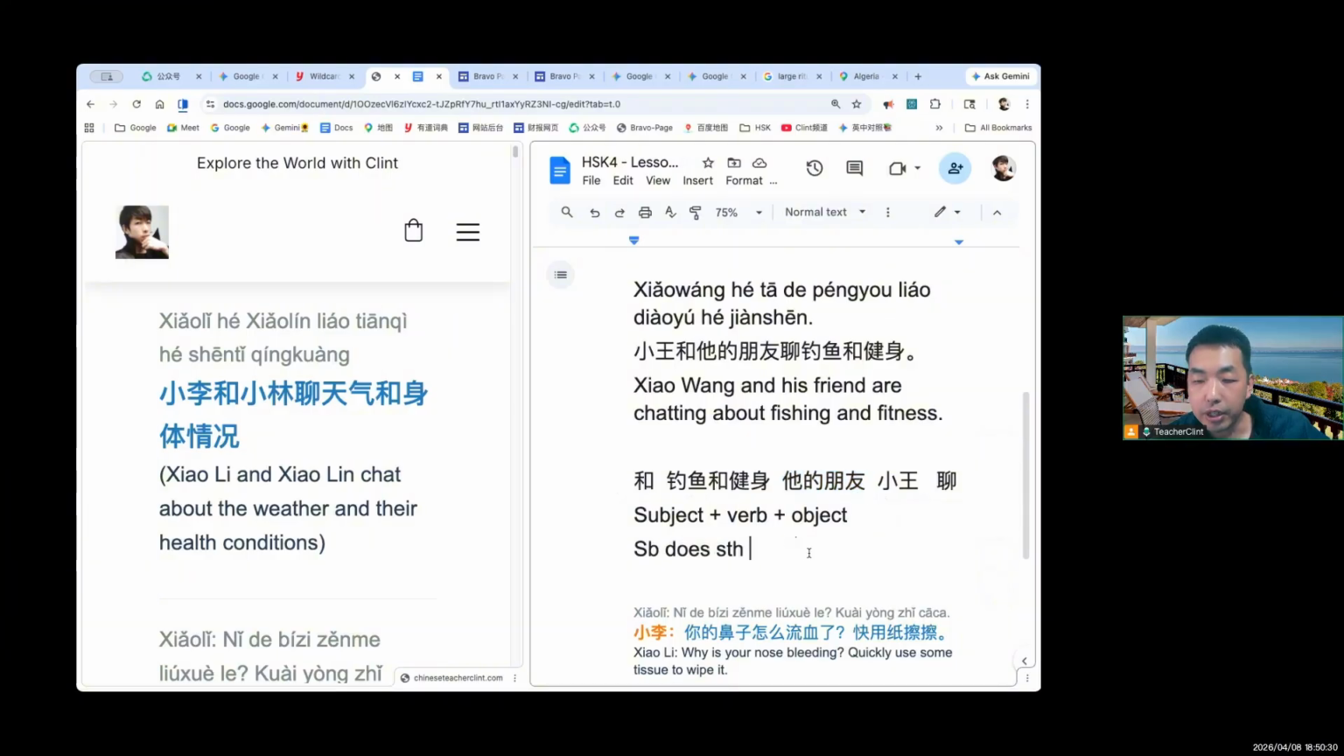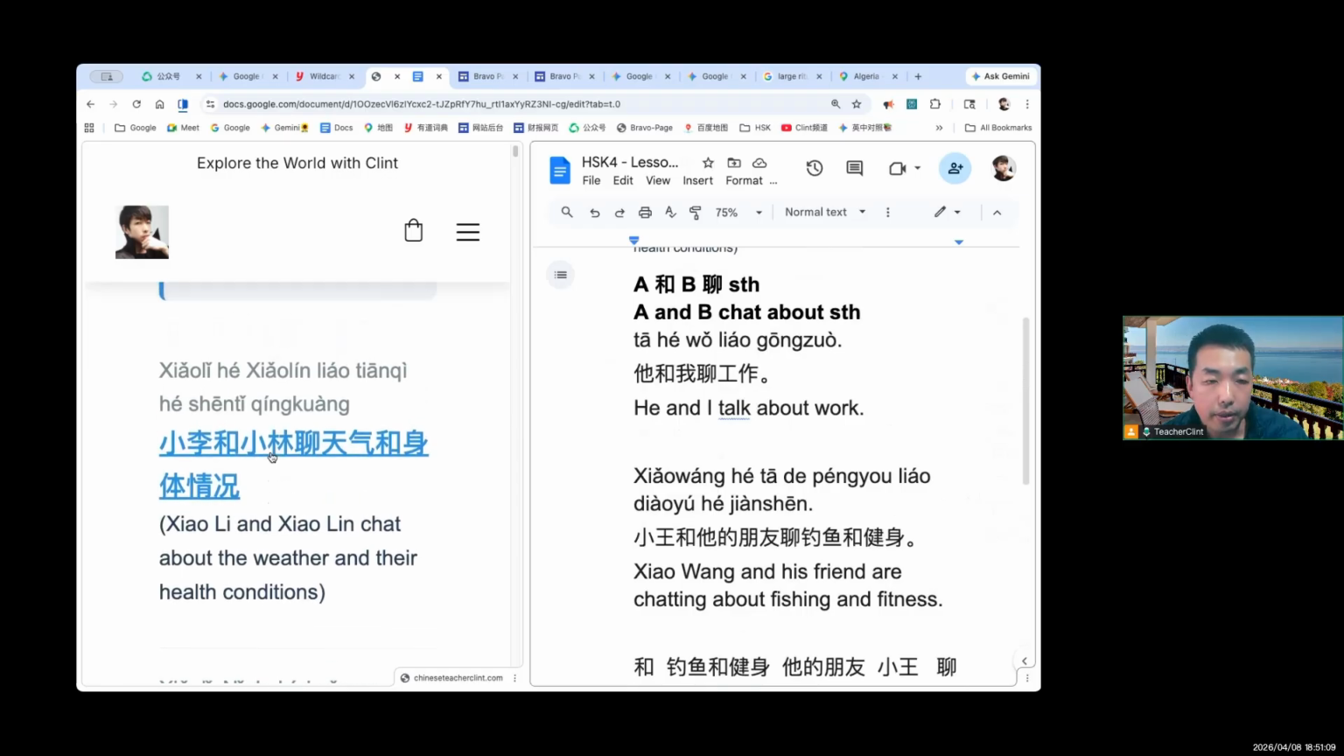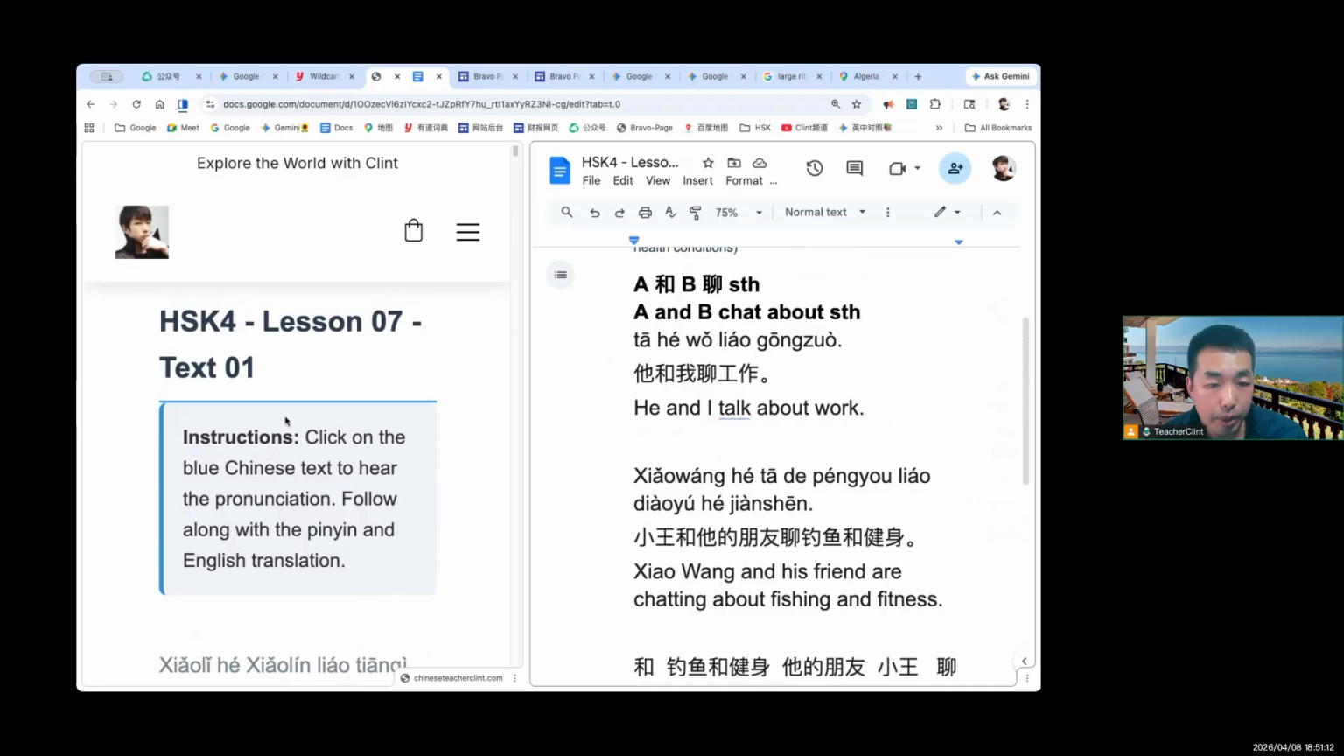And then we'll find the verb. Somebody does something. What do they do? 聊 is a verb. So 小王和他的朋友聊, chat about what? There must be an object, or the topic they talk about. So 钓鱼, fishing, 和 and 健身 fitness. So in this way, we can put all the words back into the sentence: 小王和他的朋友聊钓鱼和健身. Okay. Guys, in this video, I analyzed this sentence from the HSK textbook.